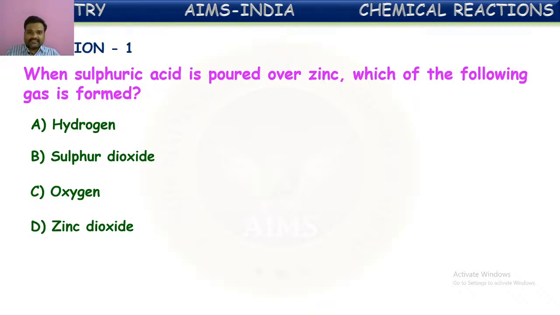When metals like zinc, magnesium, when these metals react with dilute acids like sulfuric acid or hydrochloric acid, they form their respective metal salts and evolve hydrogen gas. This means the hydrogen present in the dilute acid molecules will be replaced by metal. So metal salt will be formed. This replaced hydrogen will come out in the form of hydrogen gas. So for this question, the correct answer is hydrogen.